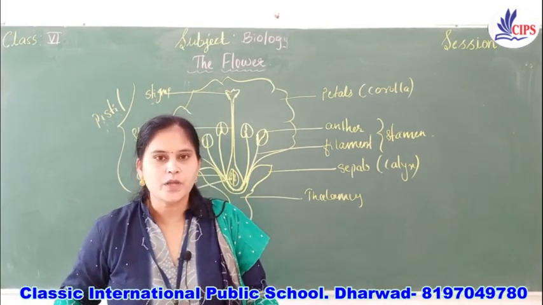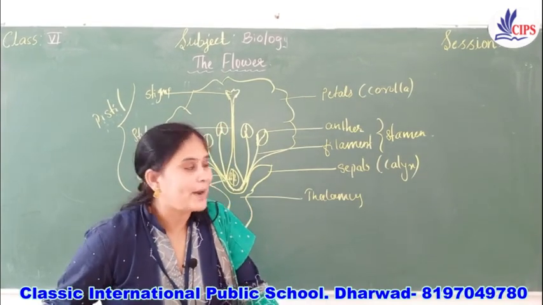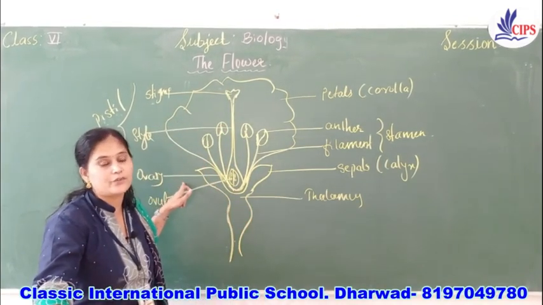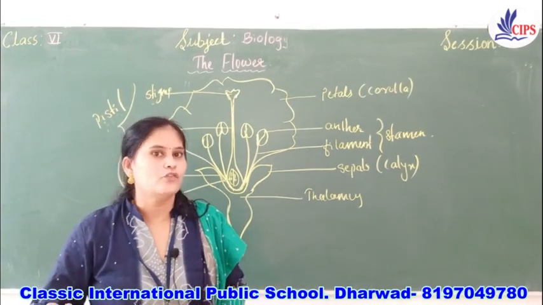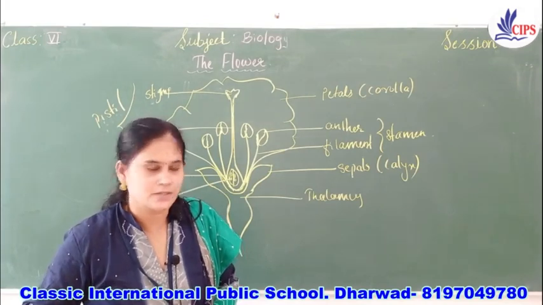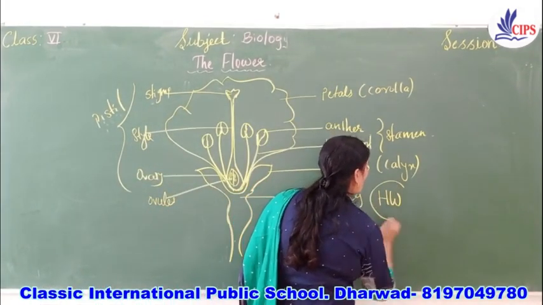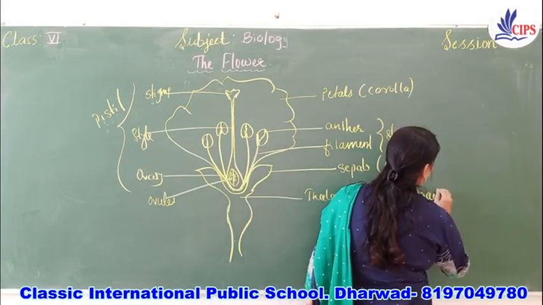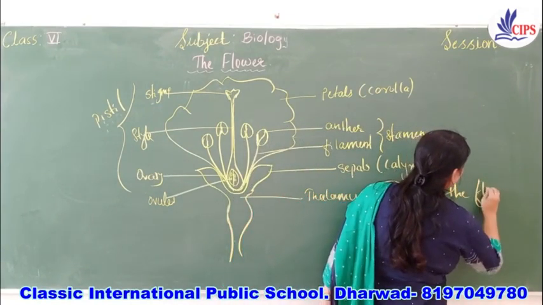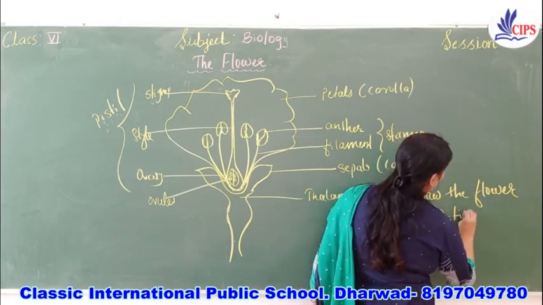Okay, now note down your homework. Children, you have to practice this diagram, the flower diagrams, in your homework book for 2 times. Right? Let me write here homework. Draw the diagram. Draw the flower. Right? So how many times you have to draw? 2 times.